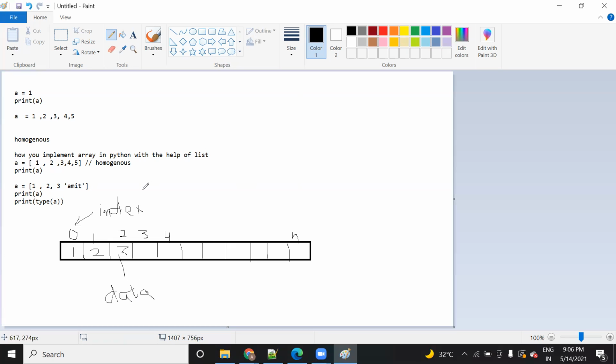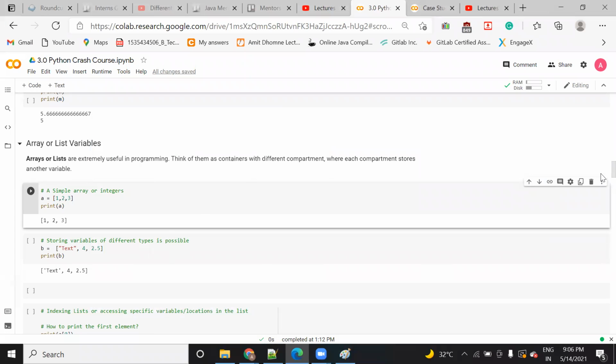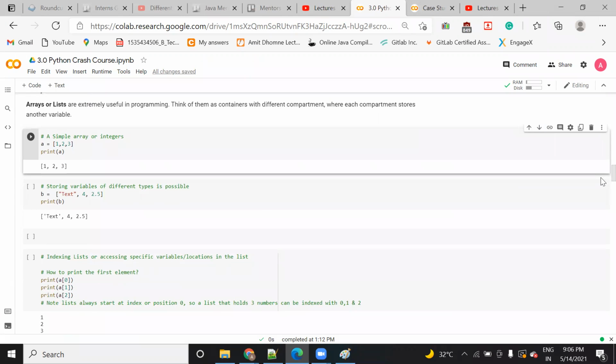So how easily can you save it in Python? With the help of a list. A list also follows the index, and we can see it in the lab now. As you have seen, I'm just adding to the code that I showed in the last class, in my last video. Here I'm declaring a list and initializing 3 elements, and you can print it. When we print it, it will show how easily you can work with a list.